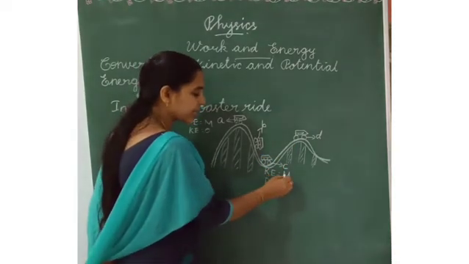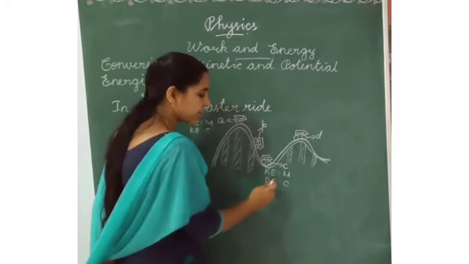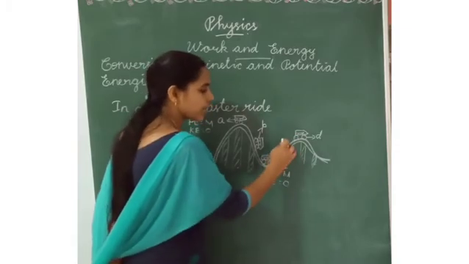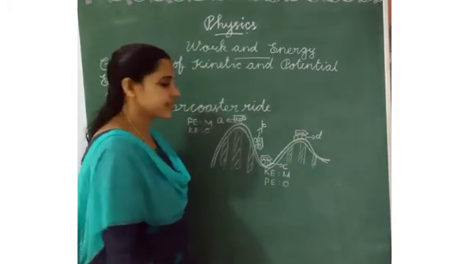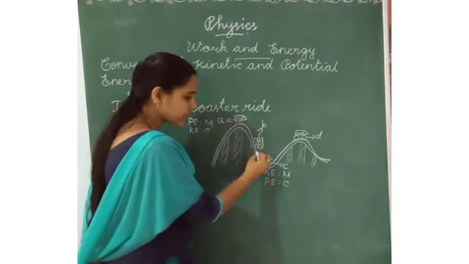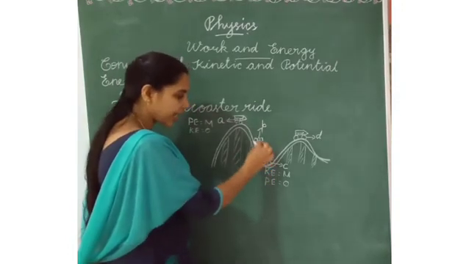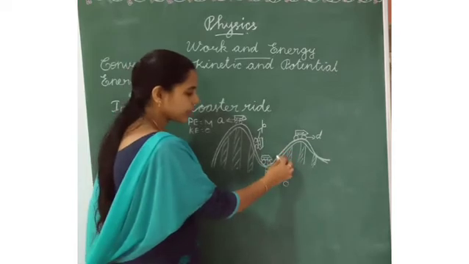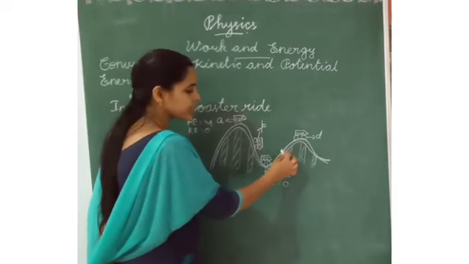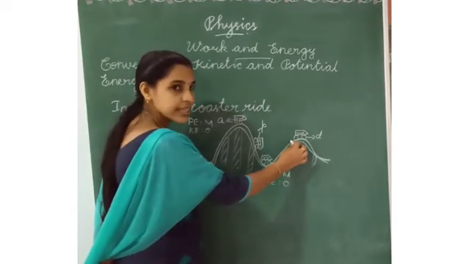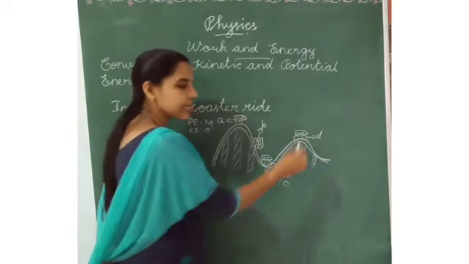In this position, potential energy will be increased. Kinetic energy decreases and potential energy increases.